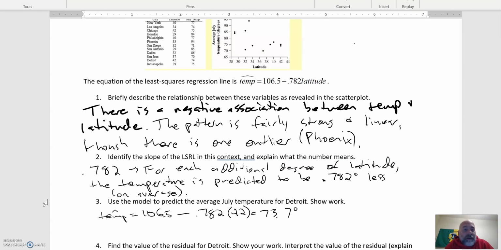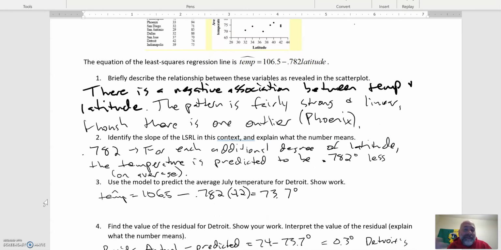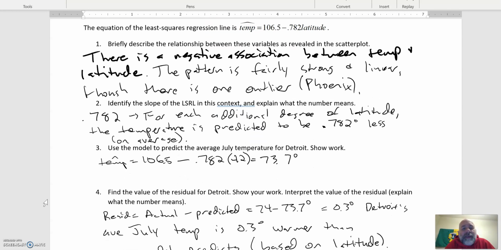Phoenix. Never lived there. I wouldn't live there. If you want to live there, it's up to you.